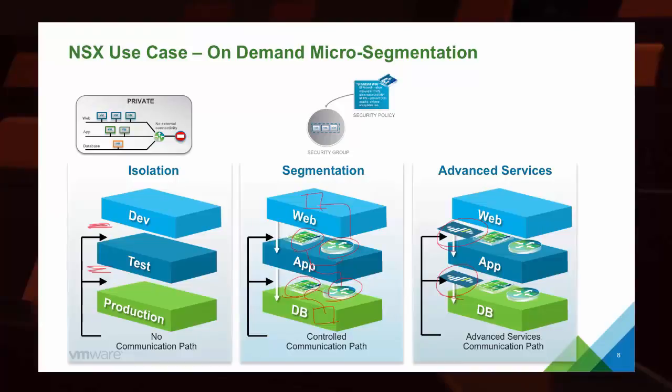And segmentation through security policies that are being applied to those security groups and being built out by the security administrator, so that as tags are applied from the cloud admin, machines are being placed and secured accordingly. And then to leverage advanced services inside of this space so that we're able to utilize things like Palo Alto, McAfee, Symantec inside of highly automated and repeatable virtual infrastructures.